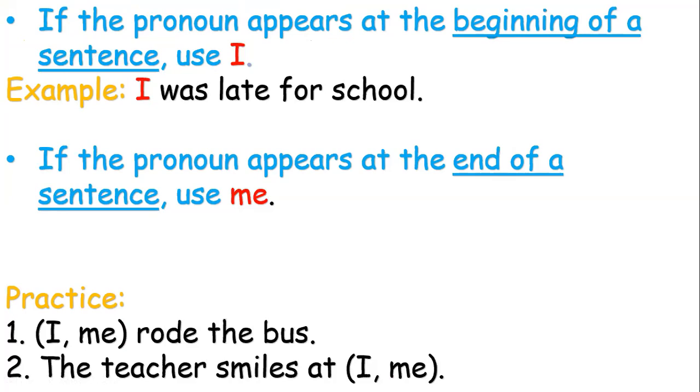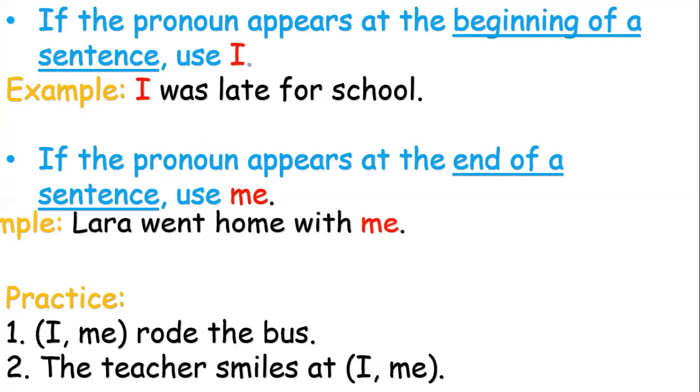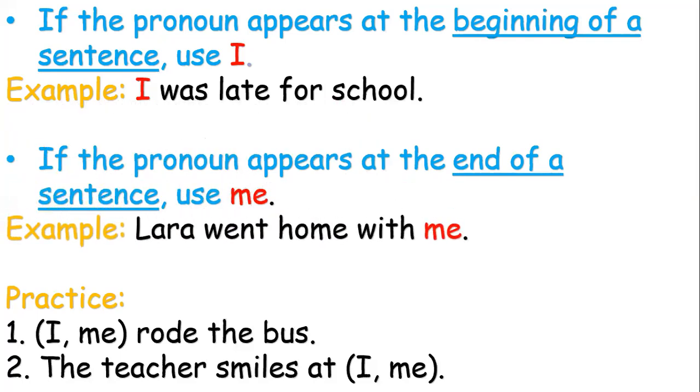If the pronoun appears at the end of a sentence, we have to use me. For example, Lara went home with me. Again, if it comes at the beginning of a sentence, you have to use I, and if it comes at the end of a sentence, you have to use me. I at the beginning, me at the end.